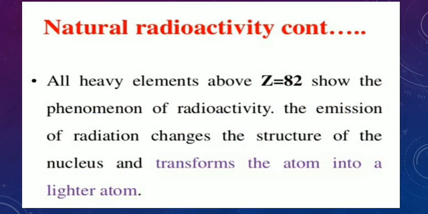Continuation, natural radioactivity. All heavy elements above atomic number 82 show the phenomenon of radioactivity. The emission of radiation changes the structure of the nucleus and transforms the atom into a lighter atom.